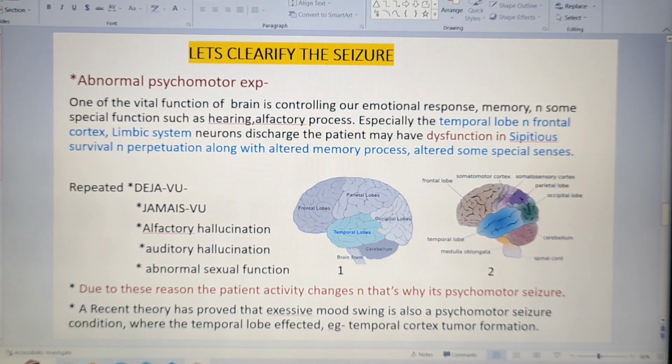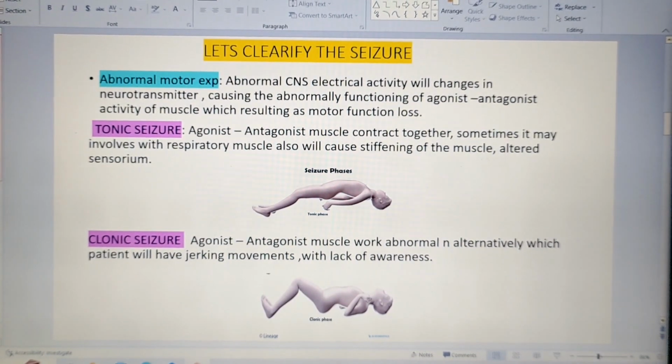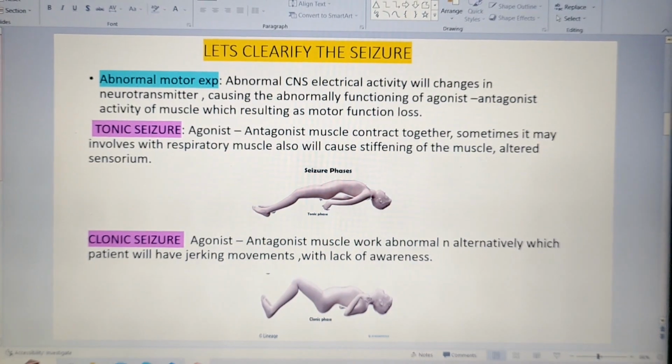What is happening? It is changing the neurotransmitters or the active neurochemicals. Along with it, it is also changing the agonist and antagonist muscle activity, and that results in motor functional loss. We know that, for example, you are lifting some heavy object. What you are doing is flexing your hand. When you are flexing your hand, your bicep is getting shorter, right? Look at this picture very carefully.